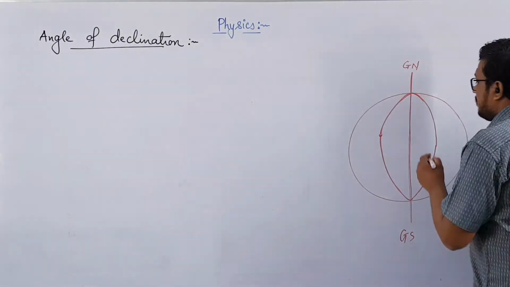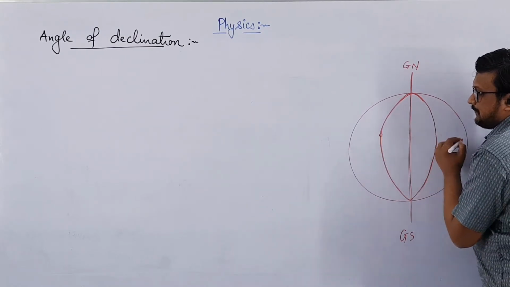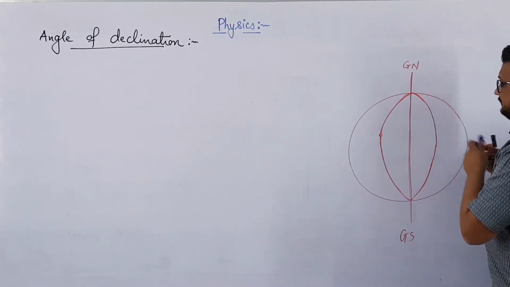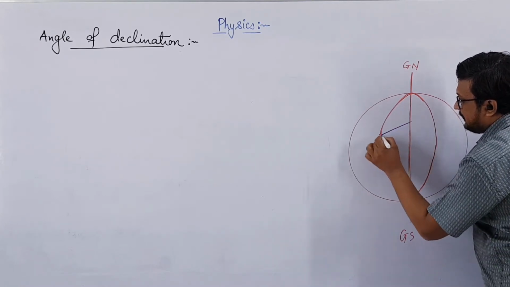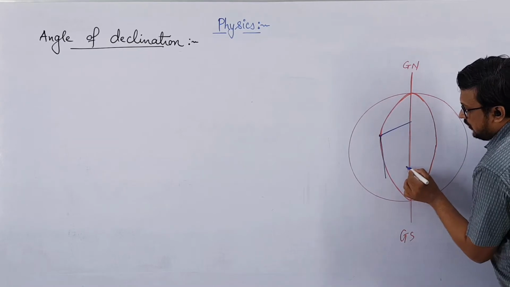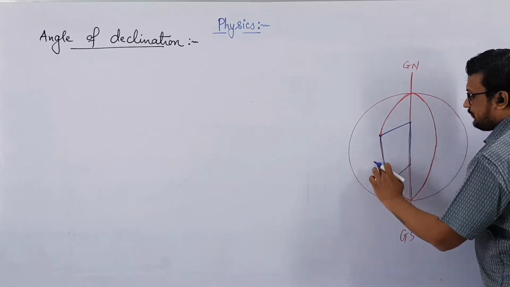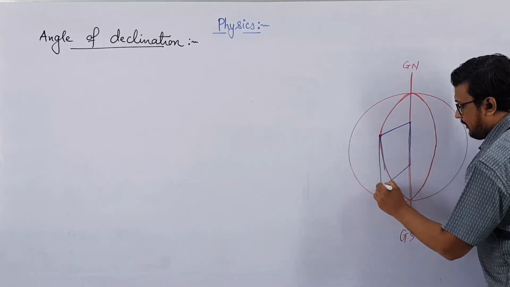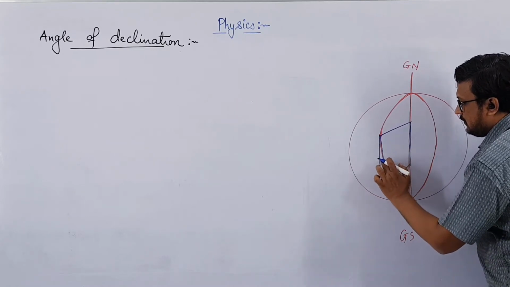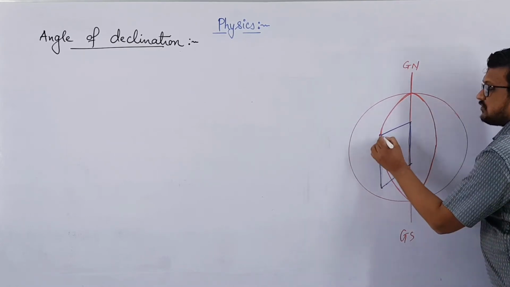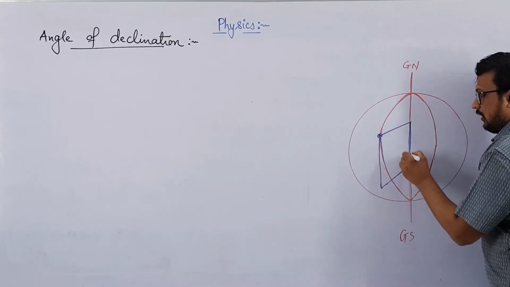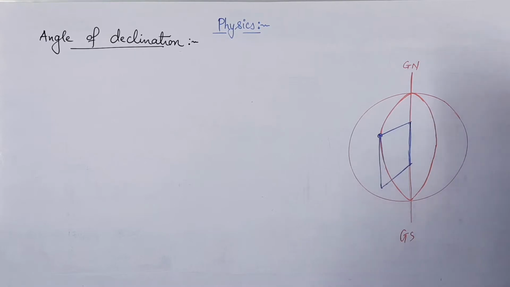Now if we draw a plane which passes through our location and contains geographical north and south, then this plane is known as the geographical meridian.